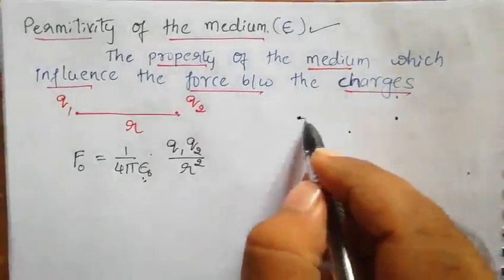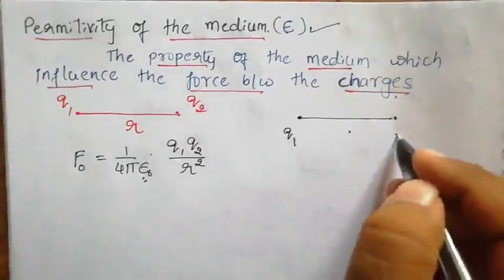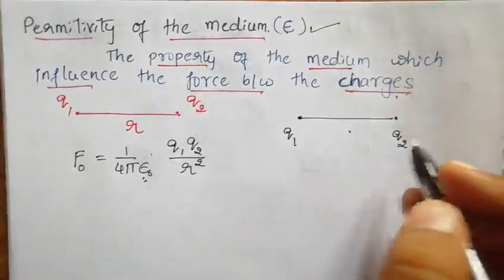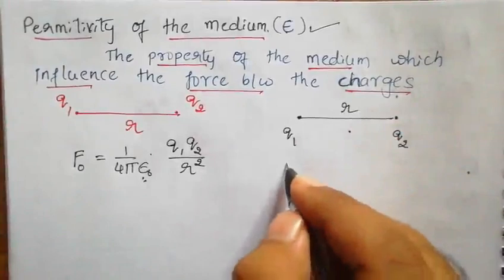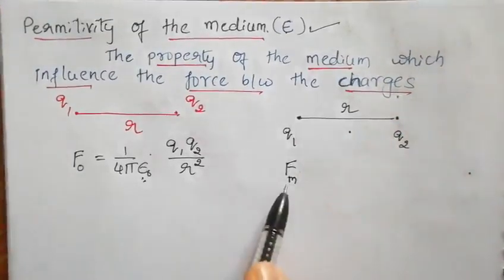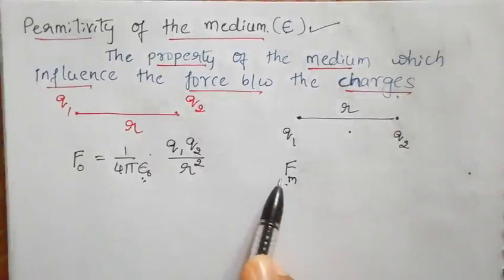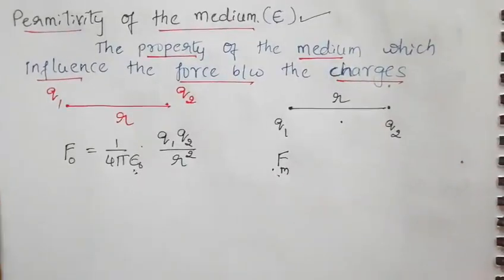So we have taken some other medium, its permittivity we don't know exactly, so we take it as epsilon. Again the distance between them is the same distance. Then the new force is F in M, where M stands for some other medium where we kept the charges. It may be a water medium, or any other medium that you are going to use.